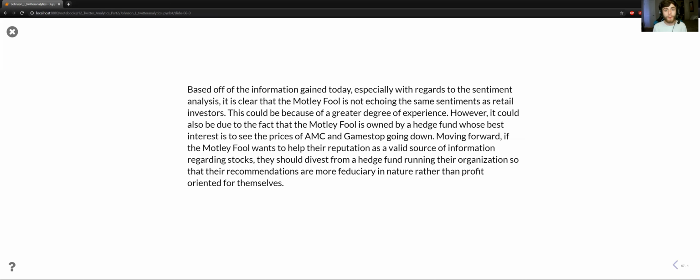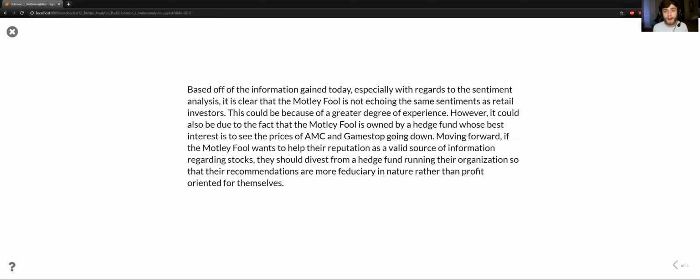But with the Motley Fool, at least on my own count, I was reading 18 negative articles amongst the 51 total, and that was at minimum. Sorry, that was 18 neutrals with 27 negatives. And with 27 negatives on my own count, that's a majority of the articles that I was reading. So with the majority negative sentiment from Motley Fool and a vastly positive sentiment from Twitter users, it really begs into question the values of Motley Fool and the recommendations that they're making.